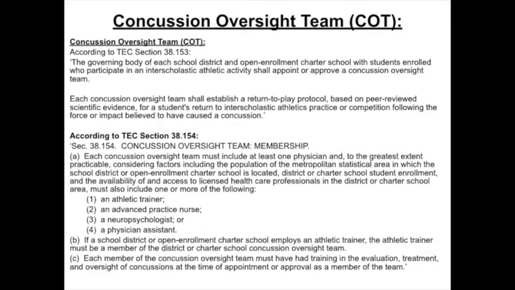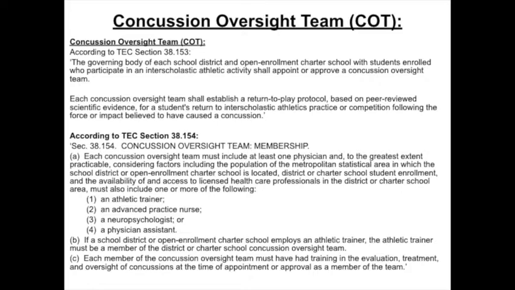Concussion Oversight Team, COT. According to Texas Education Code Section 38.153, the governing body of each school district and open enrollment charter school with students enrolled who participate in an interscholastic athletic activity shall appoint or approve a concussion oversight team. Each concussion oversight team shall establish a return-to-play protocol, based on peer-reviewed scientific evidence, for a student's return to interscholastic athletics practice or competition following the force or impact believed to have caused a concussion.